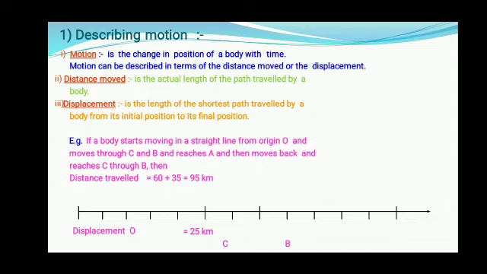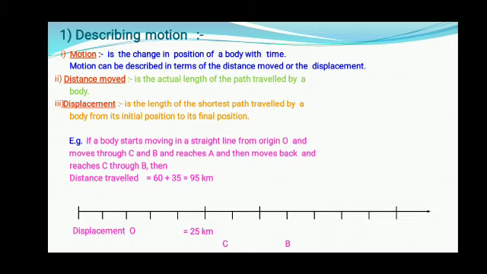As I say, motion. Motion can be described in terms of distance moved or the displacement. Distance is the actual length of the path traveled by the body, and the displacement is the length of the shortest path traveled by the body from its initial position to final position.